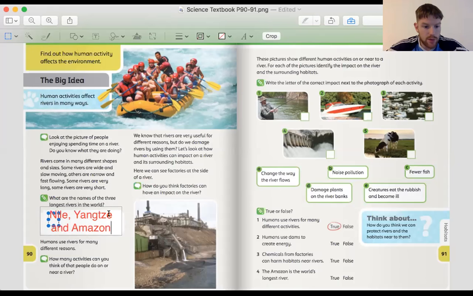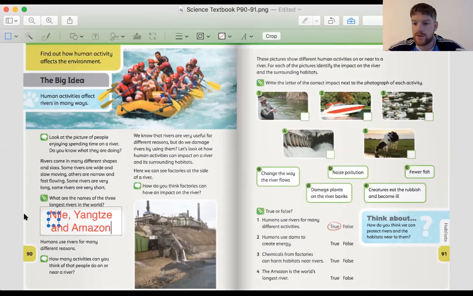Okay, so humans use rivers for many different reasons. How many activities can you think of that people do on or near a river? So we've seen some of them in the video, and we've discussed them. We've seen another one here, whitewater rafting. How many do you think you can think of, including these? Maybe it would be a good idea to pause the video now.